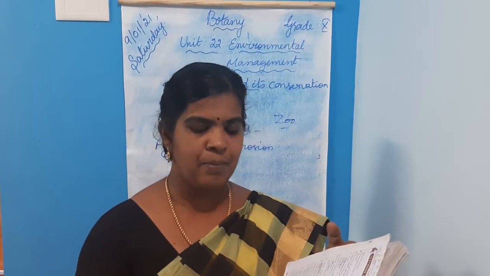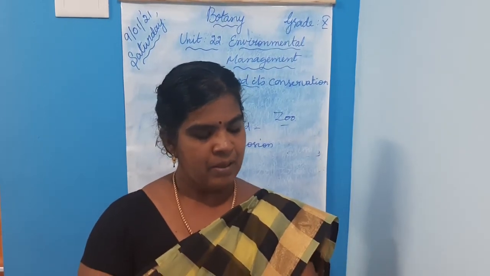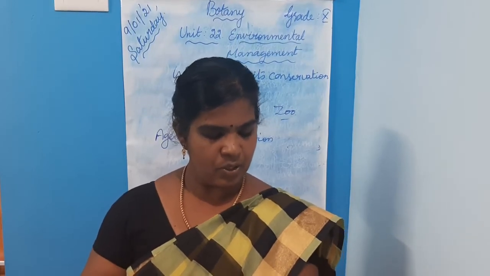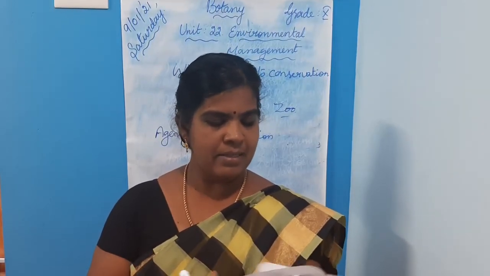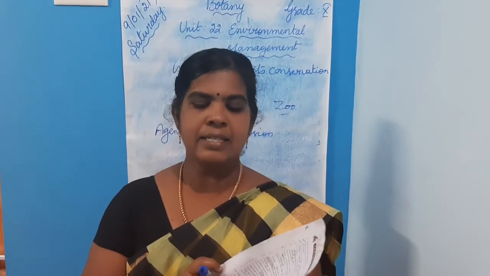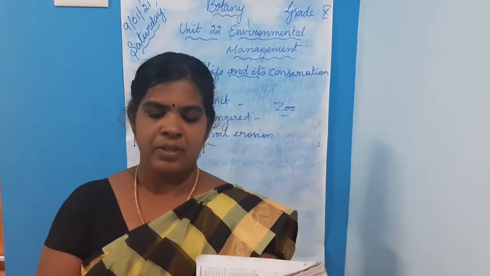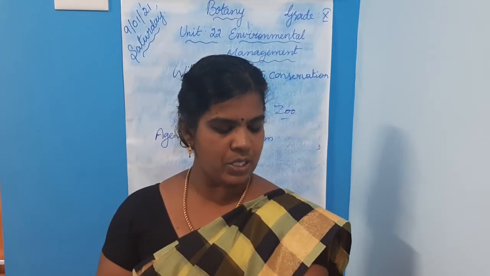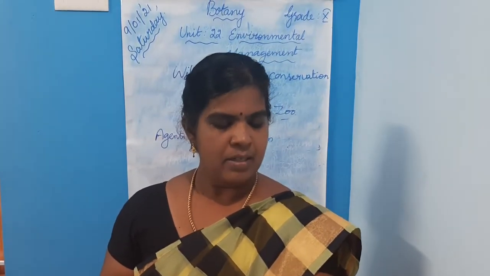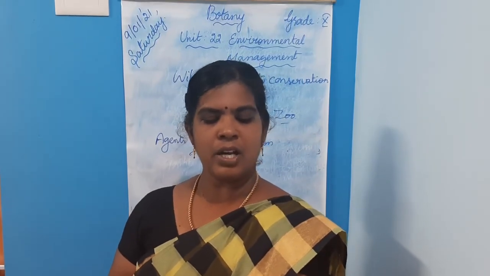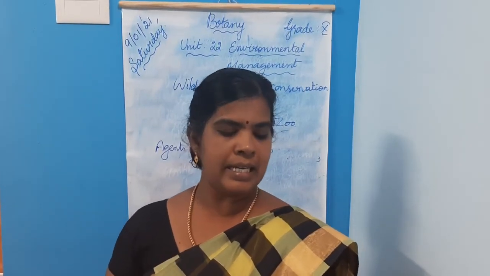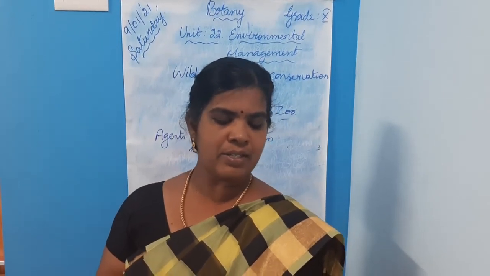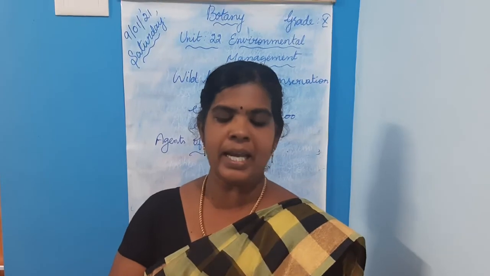The answer is there on page 318. Agents of soil erosion, Roman number 5, question number 3. Second paragraph: agents of soil erosion are high velocity of wind, air currents, flowing water, landslide, human activities such as deforestation, farming, mining, and overgrazing by cattle.